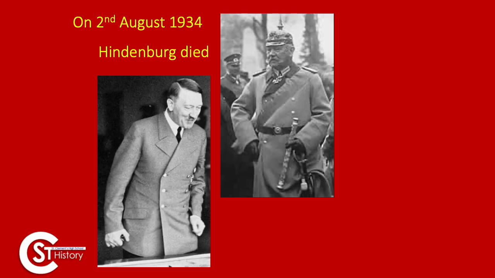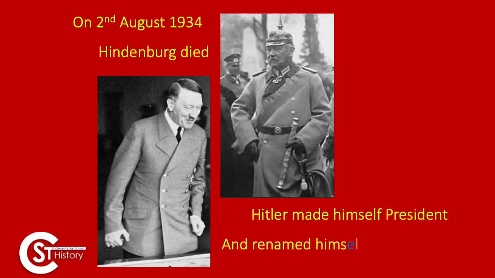But the fact that Hindenburg died naturally of old age, he was an old gentleman, on the 2nd of August, just happy days for Hitler, because the one last political threat to Hitler has now died. So he makes himself now the Fuhrer. What that basically means is he merges the role of Chancellor and the role of President into one, Fuhrer. Now remember, due to the Enabling Act, he can change the Constitution without anyone opposing this. So it's very straightforward. He's now made himself the Fuhrer, basically President and the Chancellor all in one.